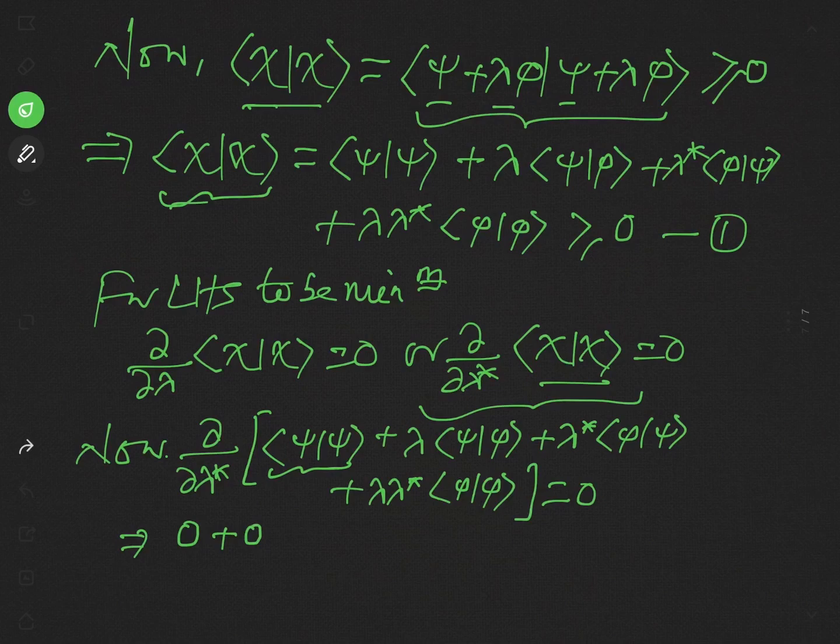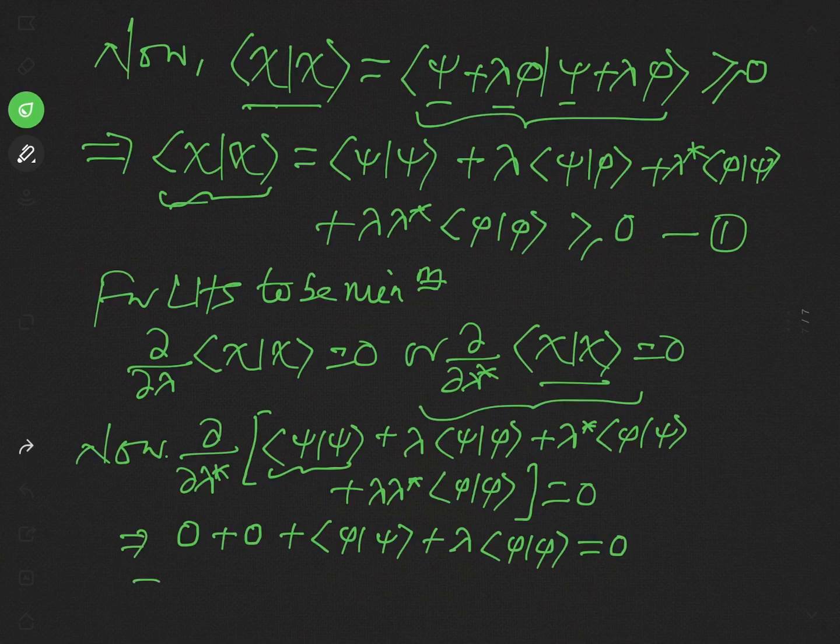In the third term, del lambda star by del lambda star will be 1, so the derivative will be product of phi and psi. And in the last term, differentiating with respect to lambda star, the result will be lambda product of phi with phi, and this will be equal to 0.